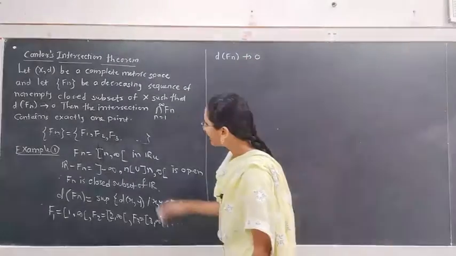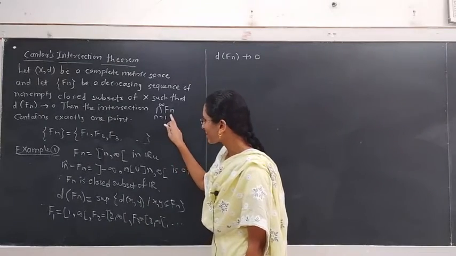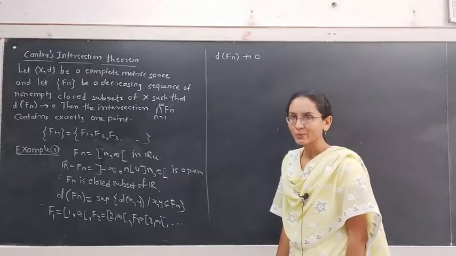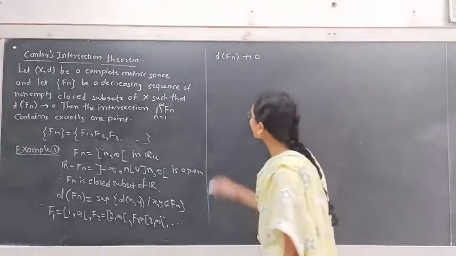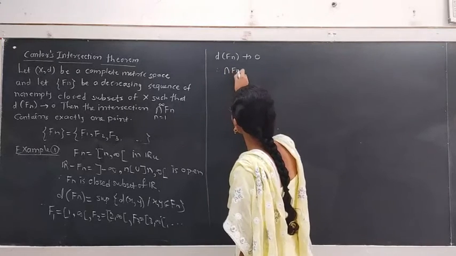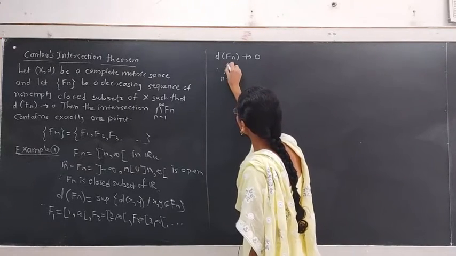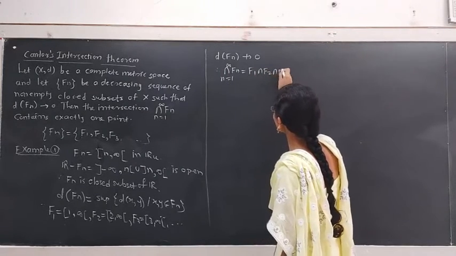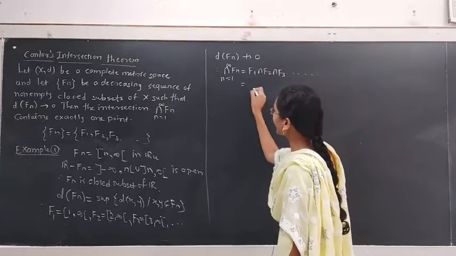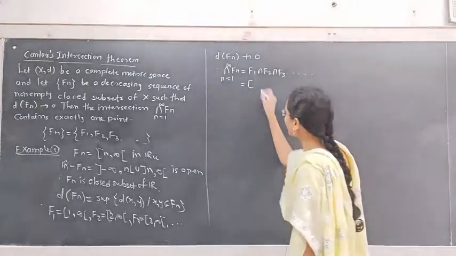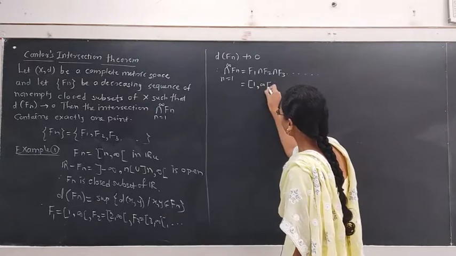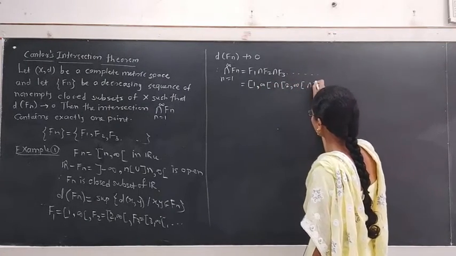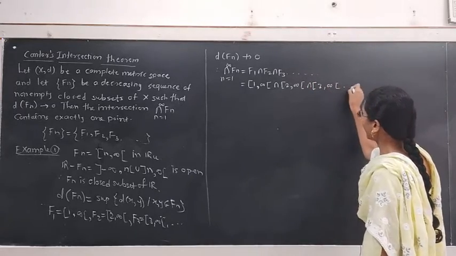Hence, the intersection of the closed sets Fn from n equal to 1 to infinity will not contain exactly one point. See, what is the intersection of these sets? The intersection of Fn, n equal to 1 to infinity, is what? F1 intersection F2 intersection F3 and so on. F1 is the closed set [1, infinity), intersection [2, infinity), intersection [3, infinity) and so on.